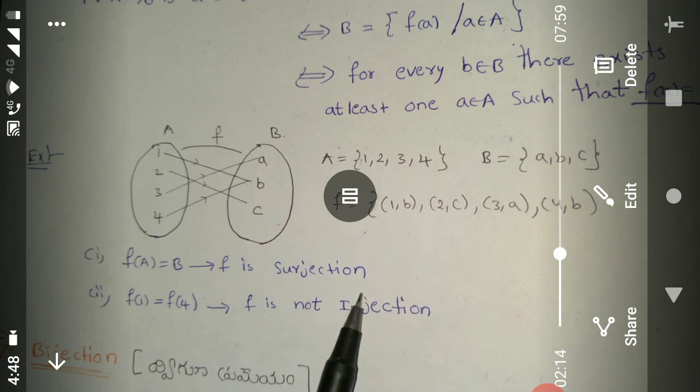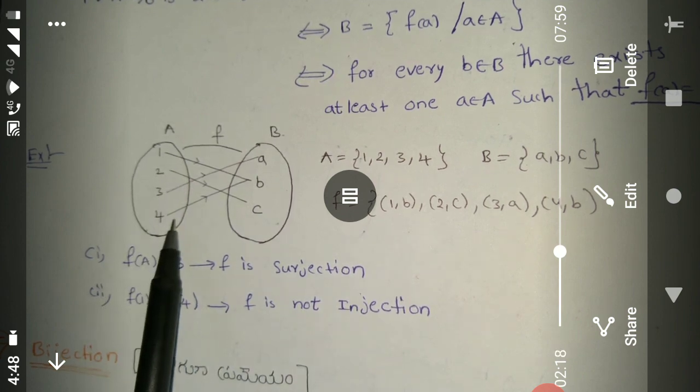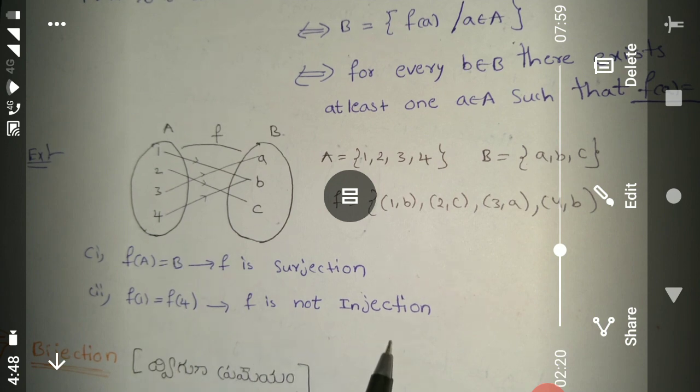f is a surjection. f of 1 is equal to f of 4. f is not an injection.